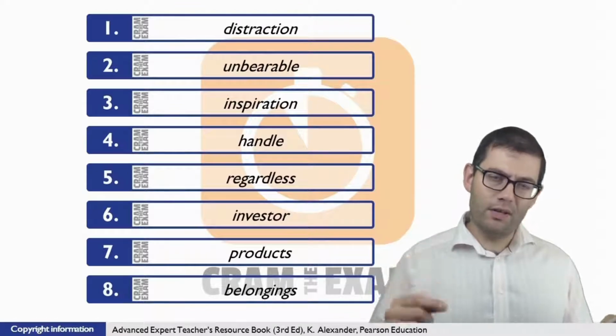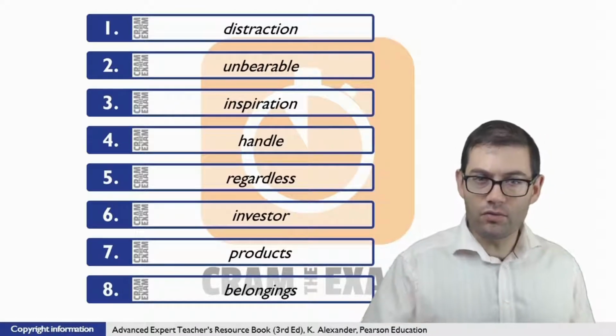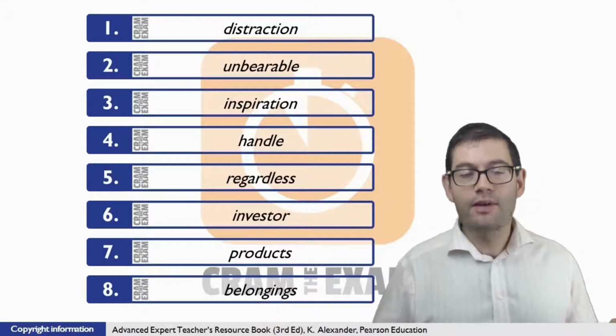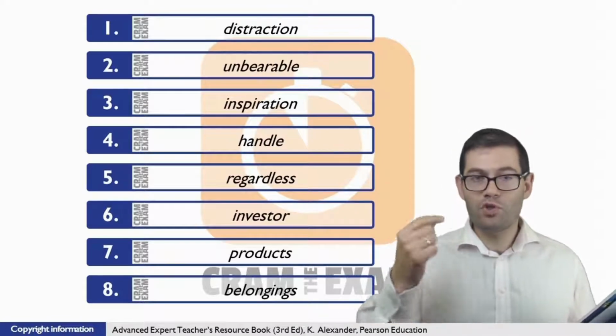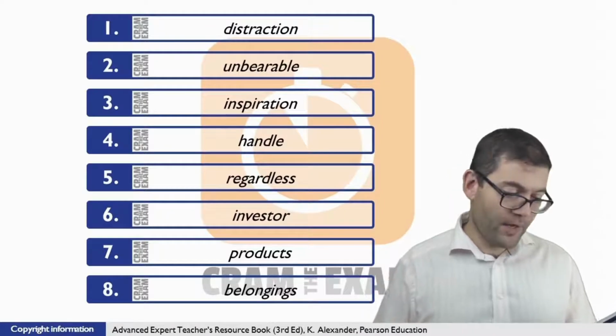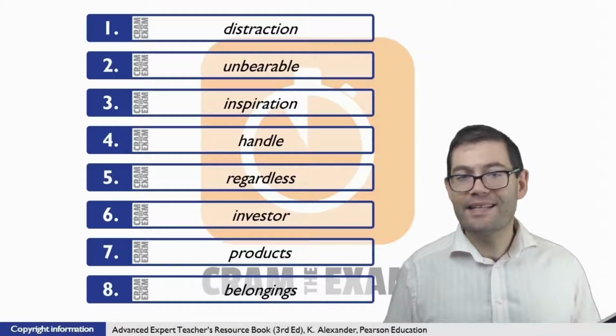Question number 4, look at the language pattern. Which would be easy to? It would be easy plus infinitive. To is the first part of the infinitive, which means that we need to include the bare infinitive, the form of the verb, and given that the stem word is hand, the verb that we need here is handle.